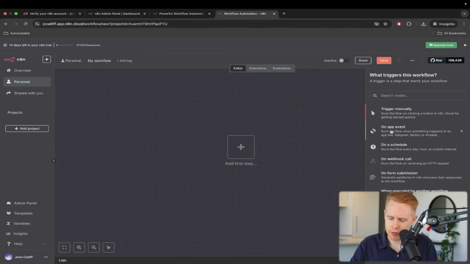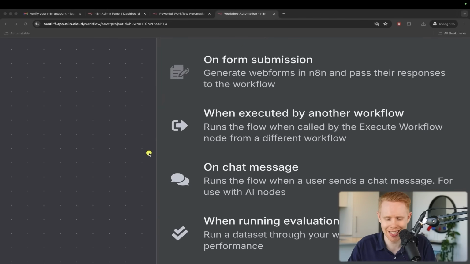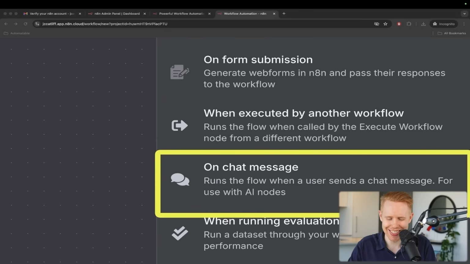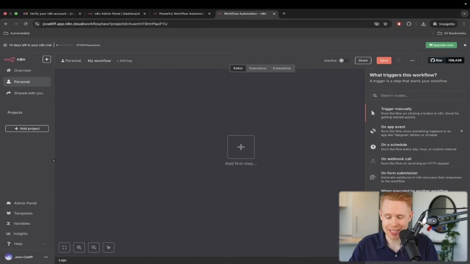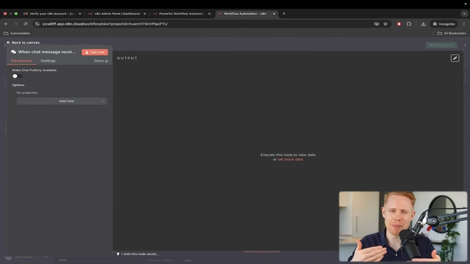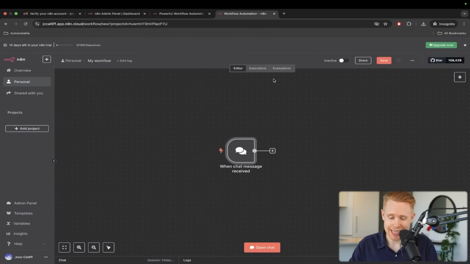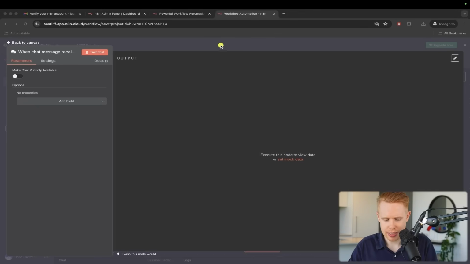We have lots of different options here, but usually when it comes down to AI agents, we want a chat trigger, which maybe my face is blocking. So if it is, I'm going to zoom in here and show that again. We have this On Chat Message here. Essentially what this does is it allows us to communicate back and forth with the AI agent. And more or less, that is it in a nutshell. When we add this, we can just click off.